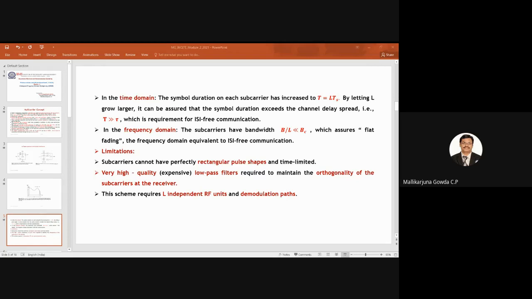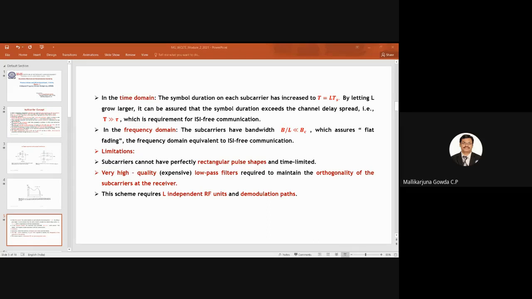How do I interpret the same thing in the frequency domain? I said the subcarriers will have a bandwidth of B by L, which is to be much less than the coherence bandwidth. If the subcarrier bandwidth is much less than the coherence bandwidth, this condition will assure flat fading.